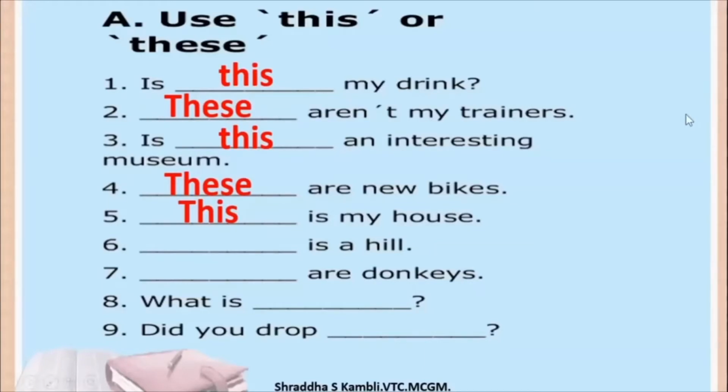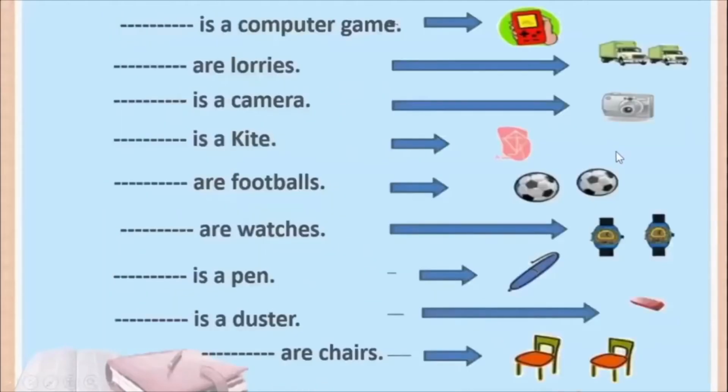Let's move on and do the next exercise here based on distance. Dash is a computer game. Now, before I tell you anything else, I want you to look at the arrows. Some places there are closer, small arrows. Some places there are longer arrows. Places where the arrows are small, it means it is closer to you. Places where the arrows are longer, it means the objects are far away from you. Okay, so this is a clue for you.